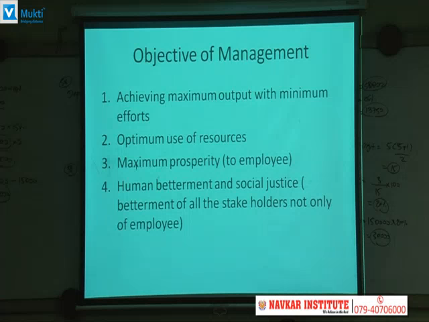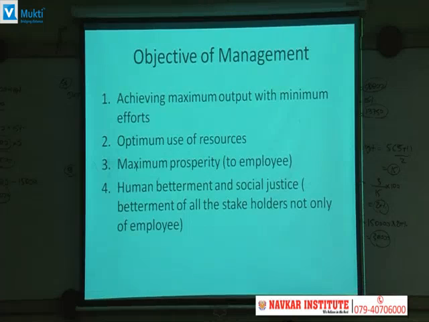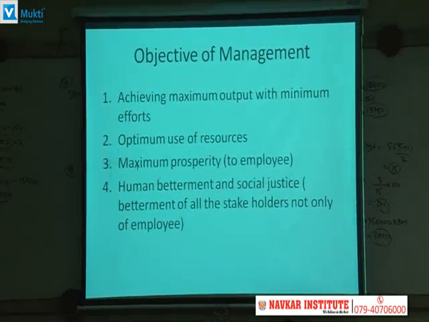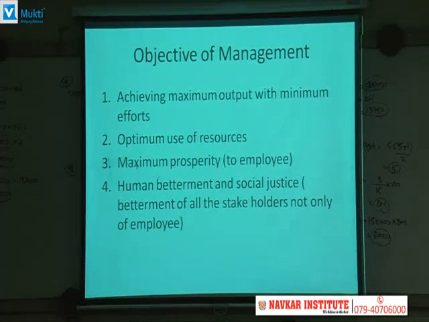Now, you need to understand the word optimum. I'll give you a basic example. Let's say if you are driving a bike, there is a difference between maximum and optimum. We used to get confused between them. What does optimum mean? Optimum means whatever maximum possible realization of resources is there, you are supposed to achieve it. If you are driving at the speed of 80 km per hour, it means you are driving at maximum speed. But if you drive between 30 to 50, where the mileage of the bike is maximum, in that case you have used petrol or resources to run that particular vehicle in an optimum way.